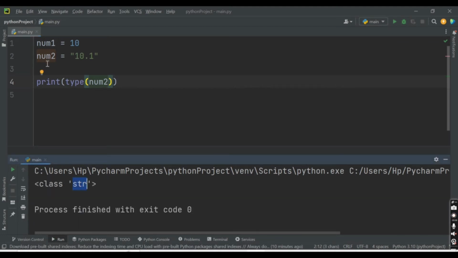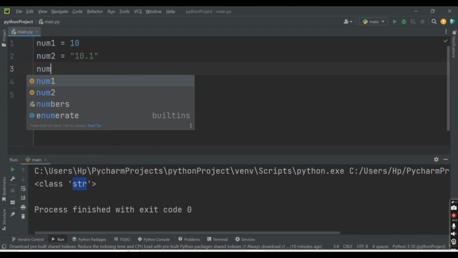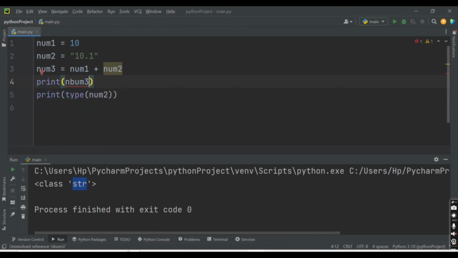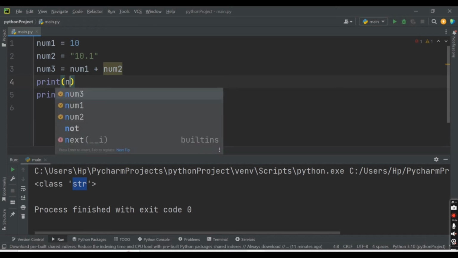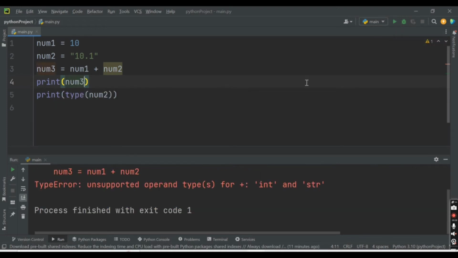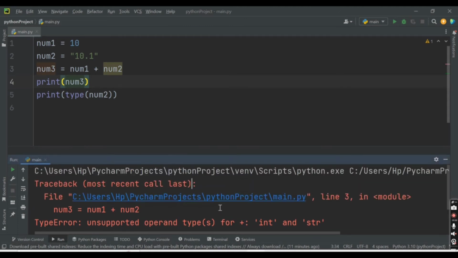And now if we try to add these two values inside num3, so num3 is equal to num1 plus num2, and then we print num3. Let's run this code. See, we are getting an error here.